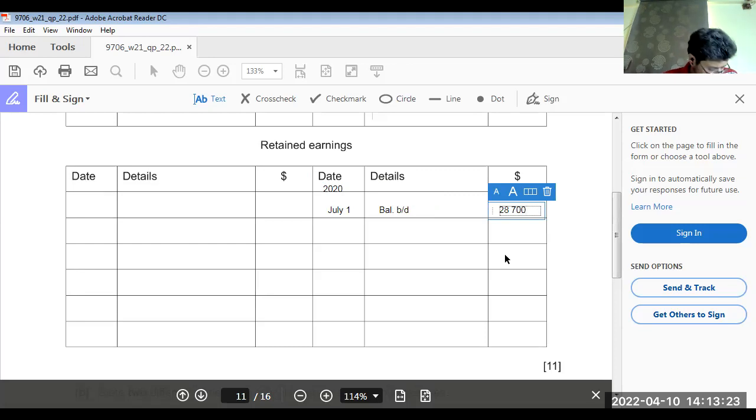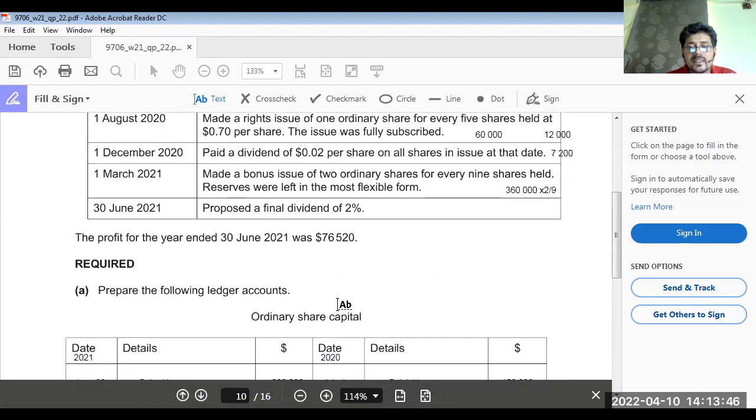First, in 2020, December 1, we have paid ordinary share dividend, so bank, and we have calculated how much. Here it is, 7,200. 1st December 2020, I have calculated 7,200.